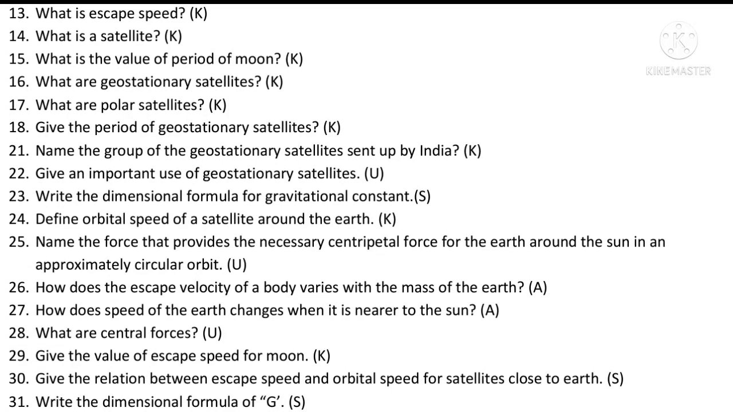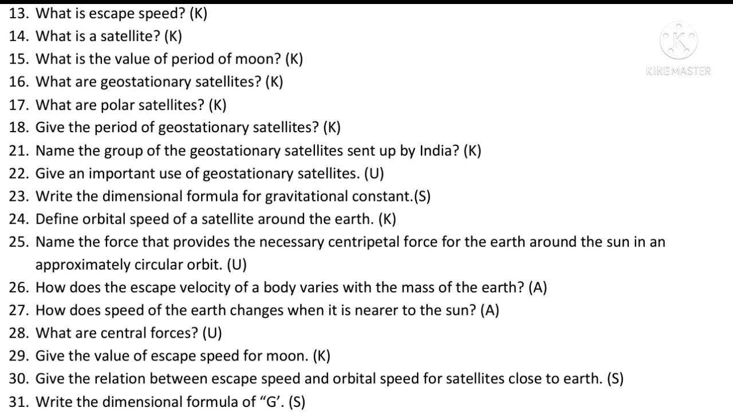What is escape speed? 13th question. The minimum speed required to project a body vertically upward from the surface of earth so that it never returns to the surface of the earth is called escape speed. So what is satellite? A heavenly body revolving around the earth in an orbit is called satellite. What is the value of period of moon? 27.32 days.